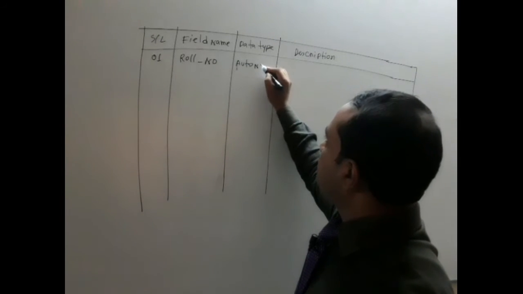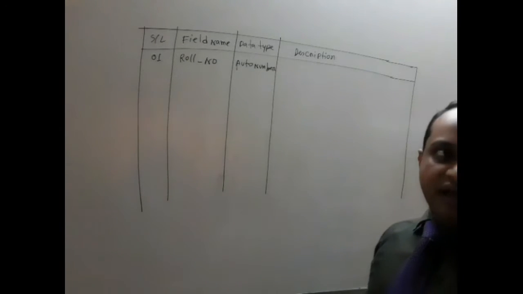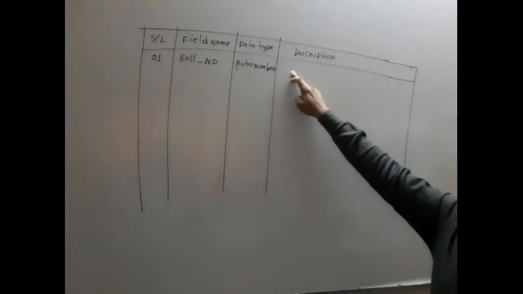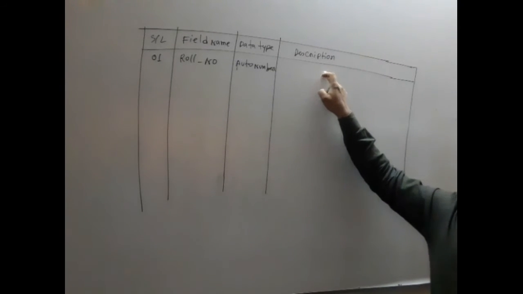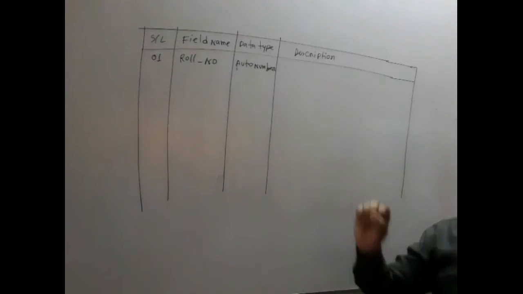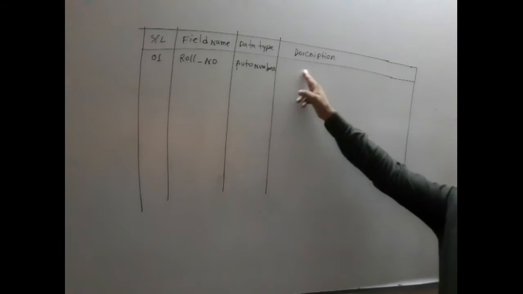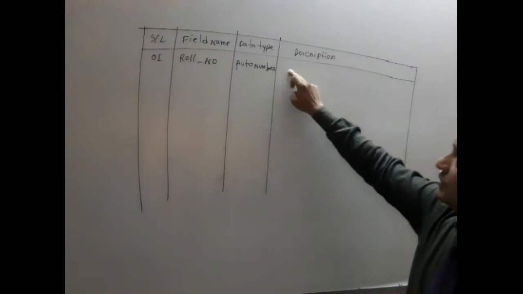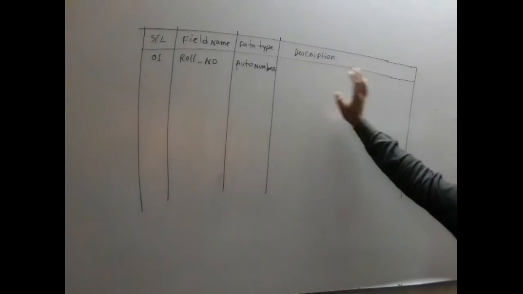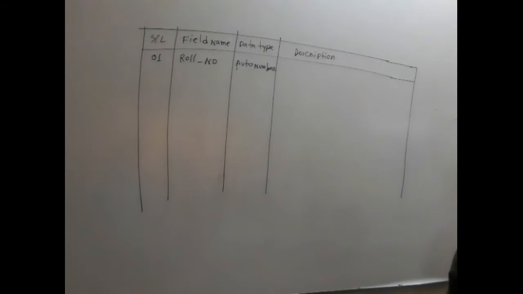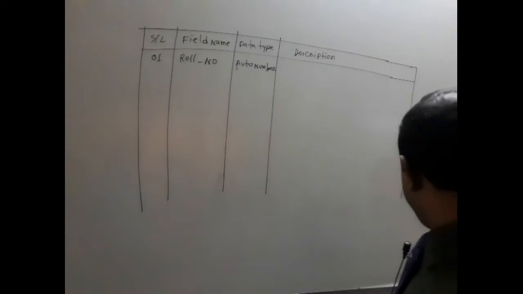Auto number. And the description will be, auto number is used to insert data automatically from the computer. You can write here, this data type is used to insert data automatically from the computer. You can write here the description. And next